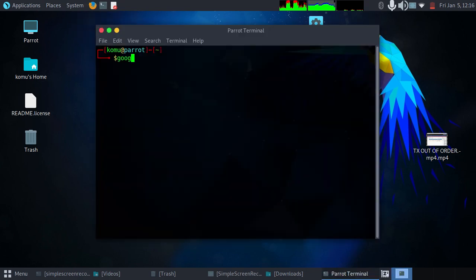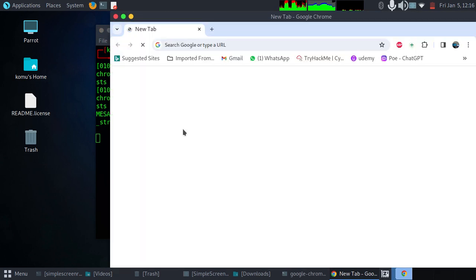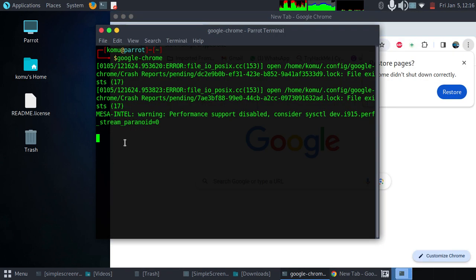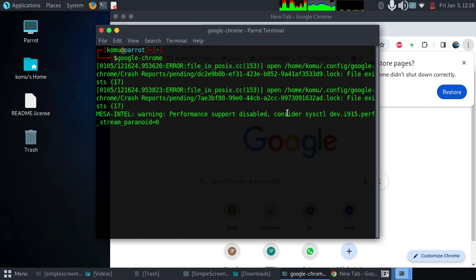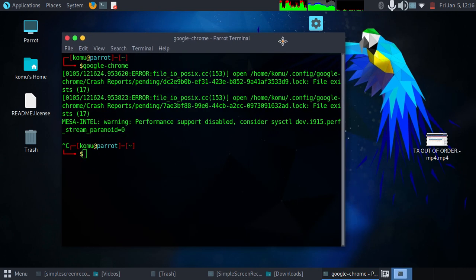Alternatively, you see, if you check this, warning, performance support disabled, and so on. This is what is showing you that Chrome is running. So if you hit Ctrl+C, the process closes immediately.